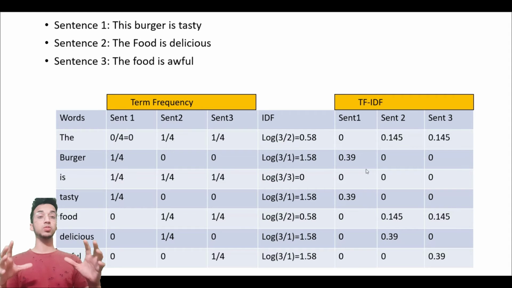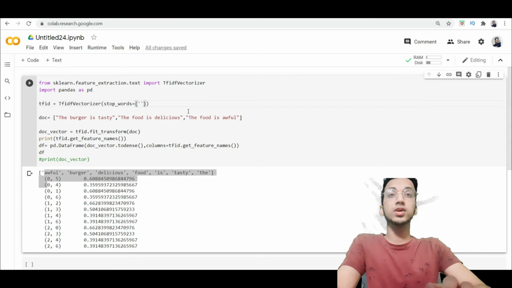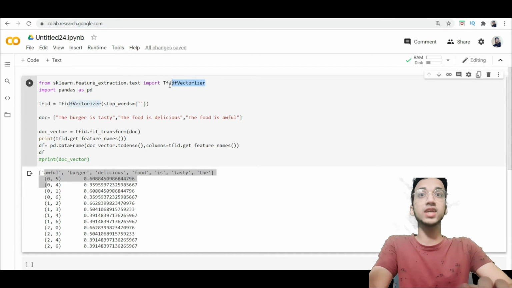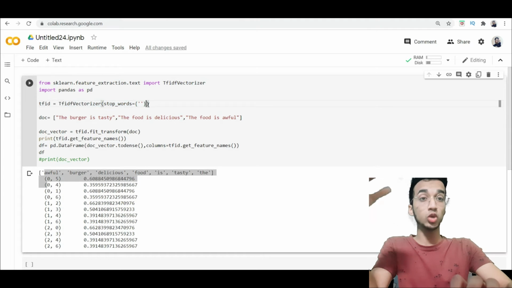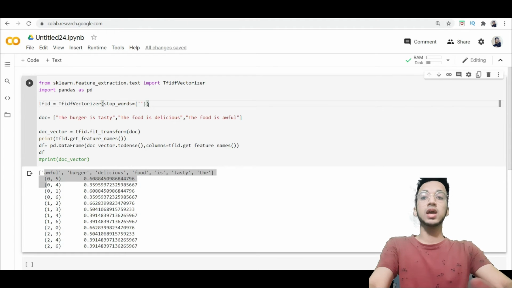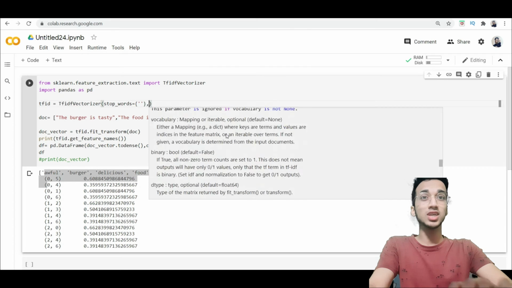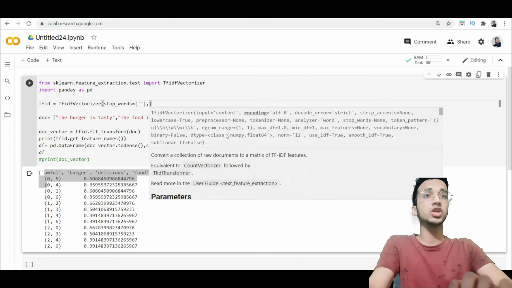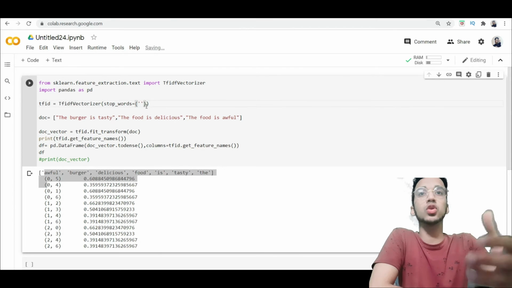So that was it for the explanation. Now I'll show you how to implement this in Python as well. So this is the Python code. The first step is to import the function TfidfVectorizer from sklearn.feature_extraction.text. We're also importing the pandas library. Then we create an object and store it by the name of tfidf. You can give a lot of parameters over here, like stop words. If there's any particular word that you want to remove, you can add it over here, and you can have a look at the rest of the parameters as well. There are many features in this function, but for now we're not using them.